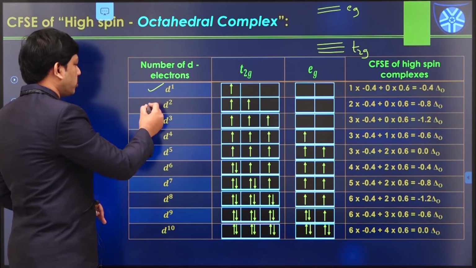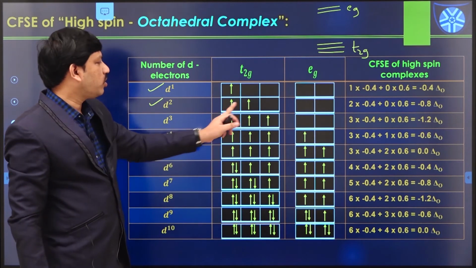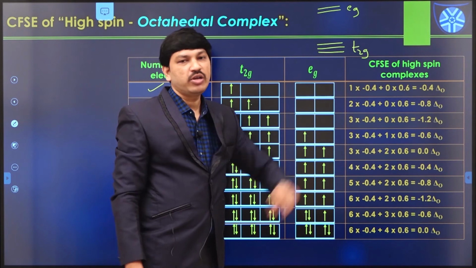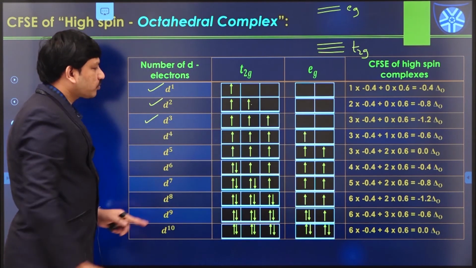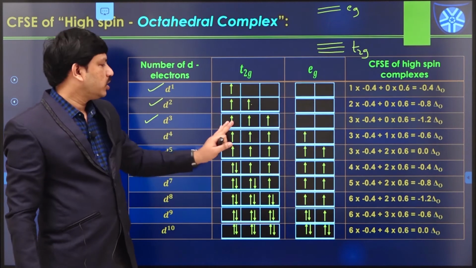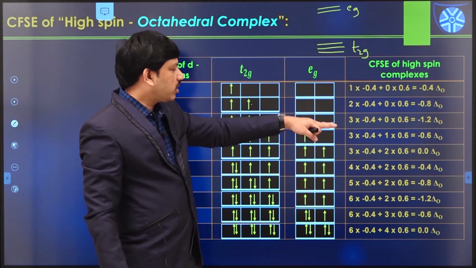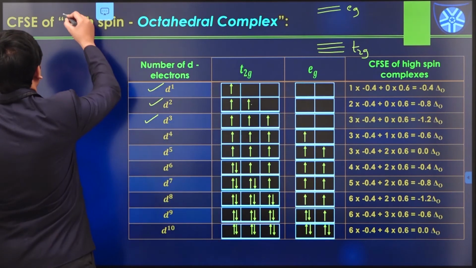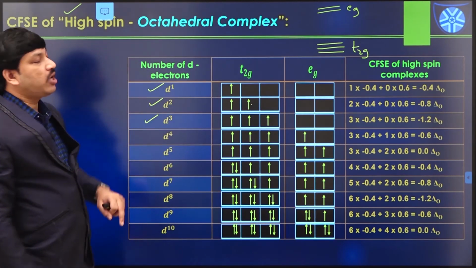Similarly, d2 configuration. The next electron also enters into the t2g level only. 2 electrons are available in t2g, in case of eg, 0 electrons. This is the stabilization energy, minus 0.8 delta naught. In case of d3, 1, 2, 3. So 3 electrons occupy the t2g orbitals, and we have 0 eg electrons and minus 1.2 delta naught. And here we are actually calculating CFSE value for the high spin complexes.